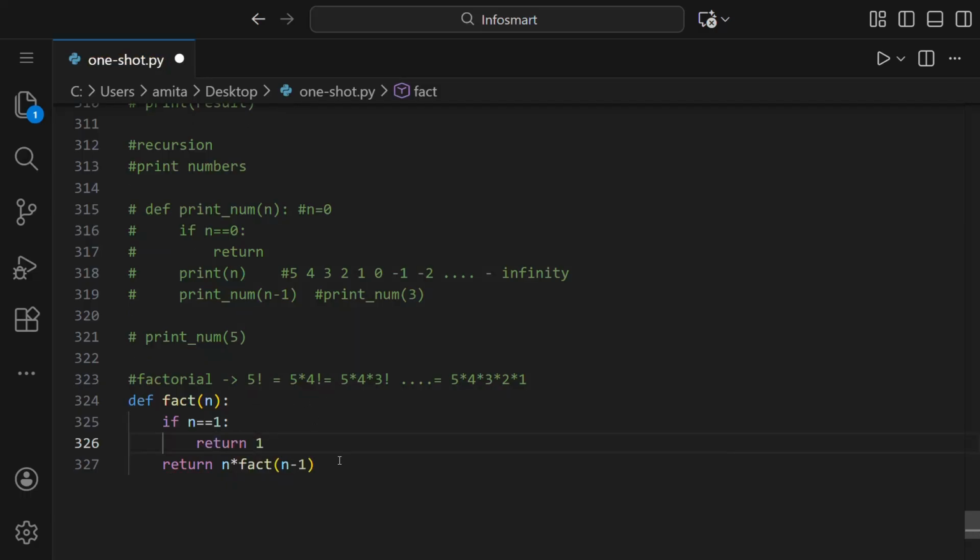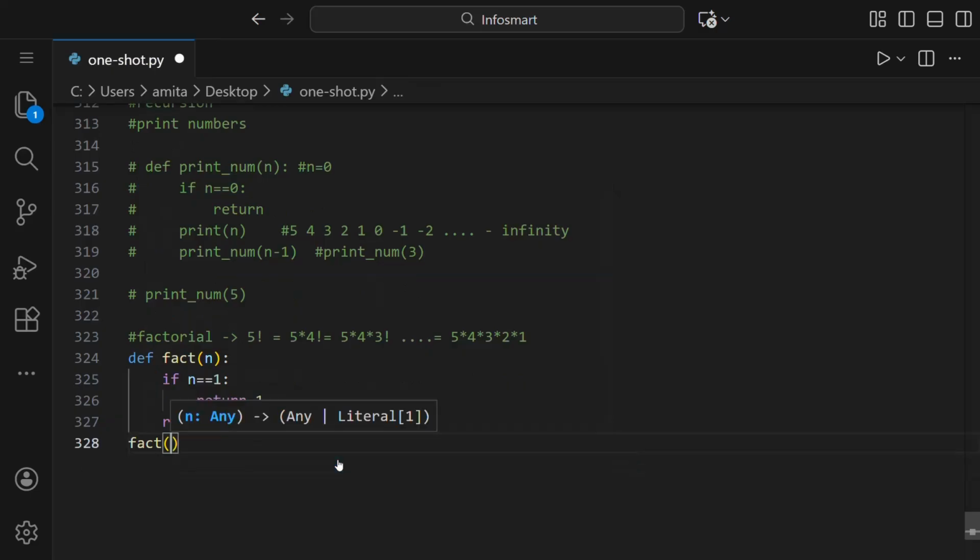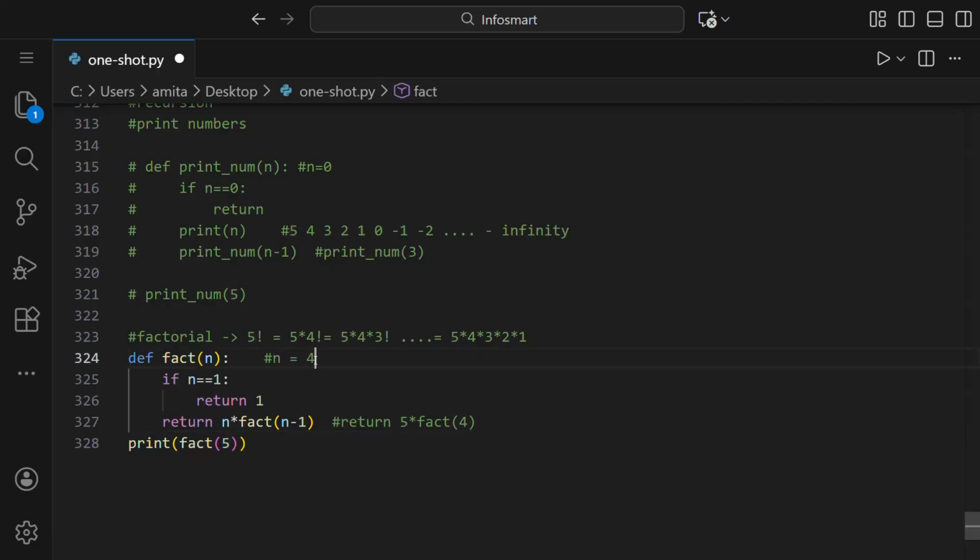So what happens is this. First let us call the function, fact 5, and print it. So here we are printing the factorial of 5. n is 5 here. Then n is not 1, so it comes here and returns 5 into fact of 4. So it goes here again and here it becomes 4.